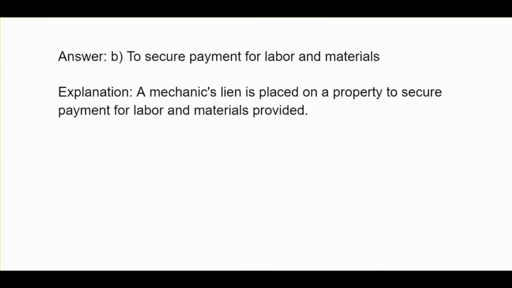B, to secure payment for labor and materials. A mechanics lien is placed on a property to secure payment for labor and materials provided.